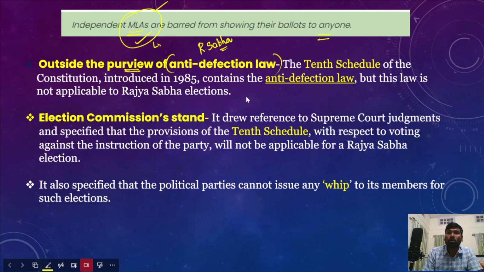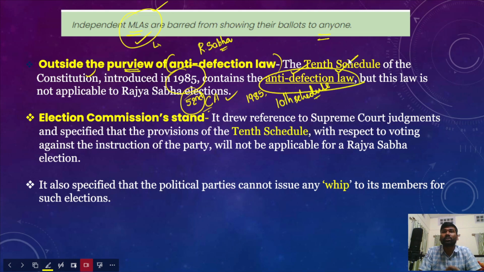Now, the anti-defection law was introduced in the year 1985, and it is included as part of the 10th Schedule of the Indian Constitution, right? The 10th Schedule contains the anti-defection law. It was introduced by the 52nd Constitutional Amendment Act. However, these anti-defection law provisions are not applicable with respect to the Rajya Sabha elections, right?